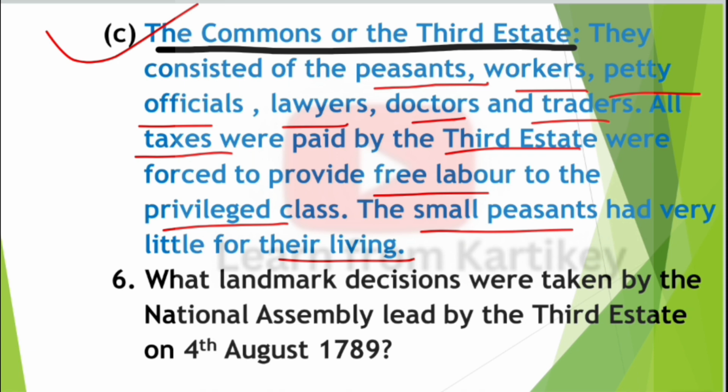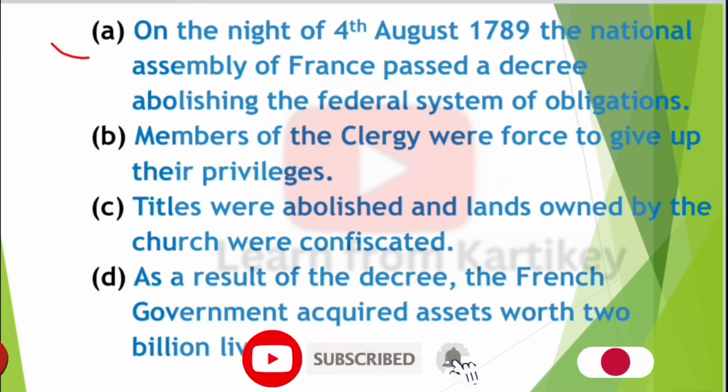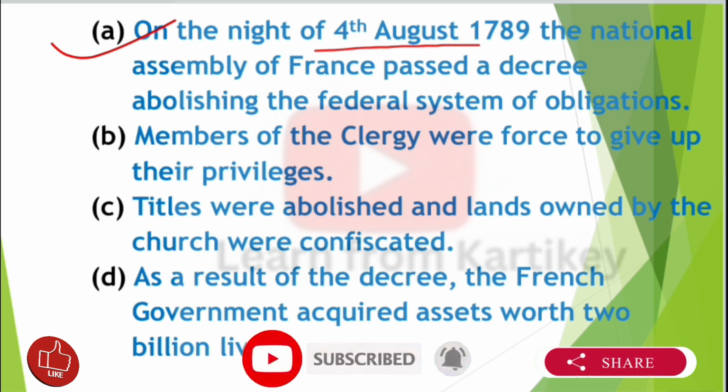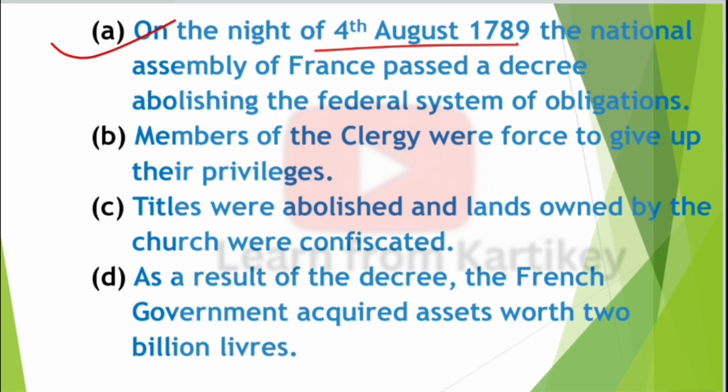So next question, question number 6. What landmark decisions were taken by the National Assembly led by the third estate on 4th August 1789? Answer: first point, on the night of 4th August 1789, the National Assembly of France passed a decree abolishing the feudal system of obligation.